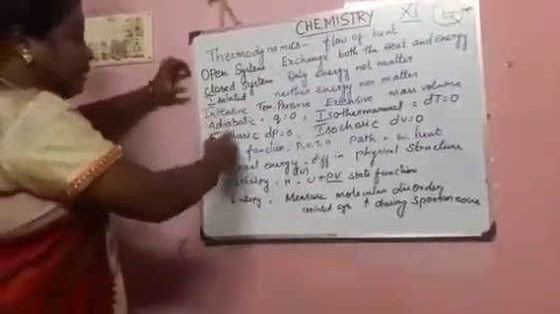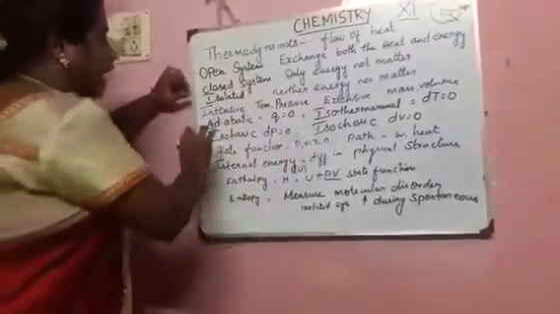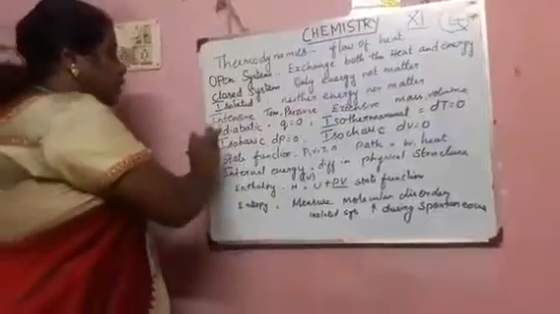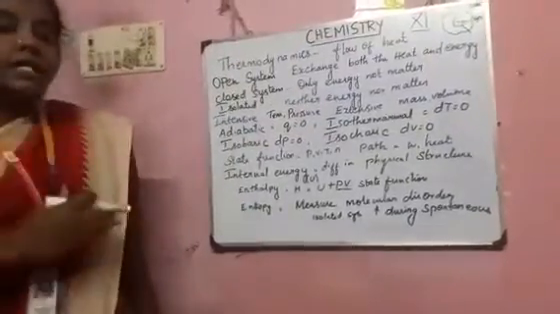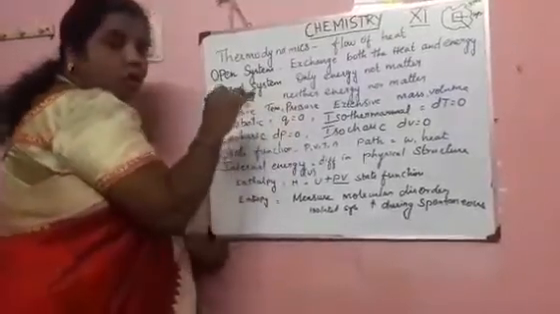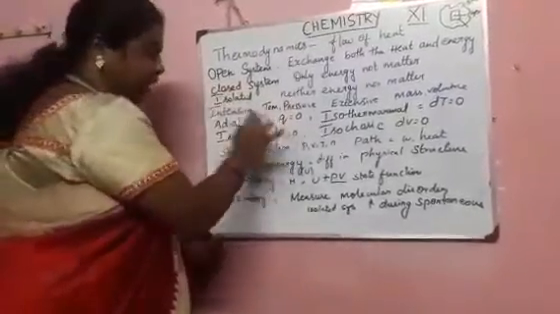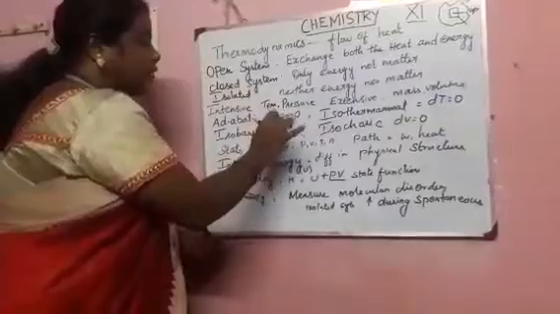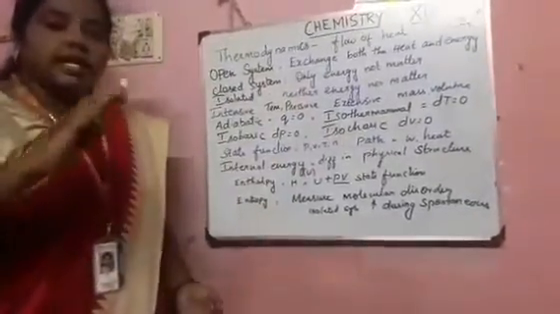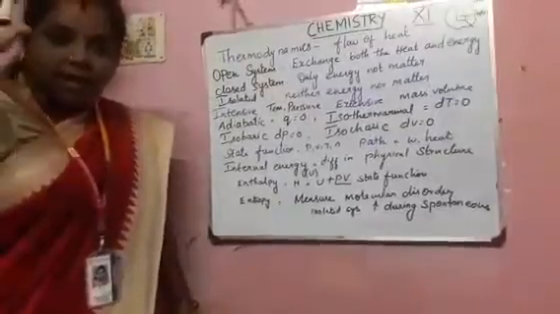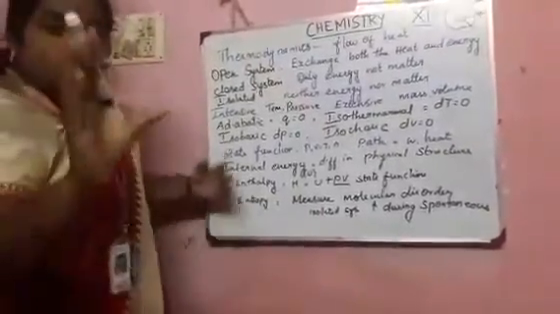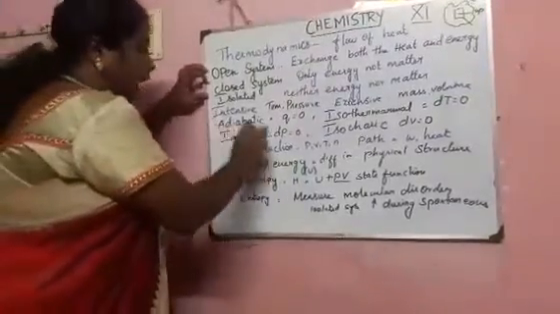Some more important terms are the processes. First one is the adiabatic process. In this process, Q is the heat. The heat is kept constant throughout the process. Such a process is called an adiabatic process.